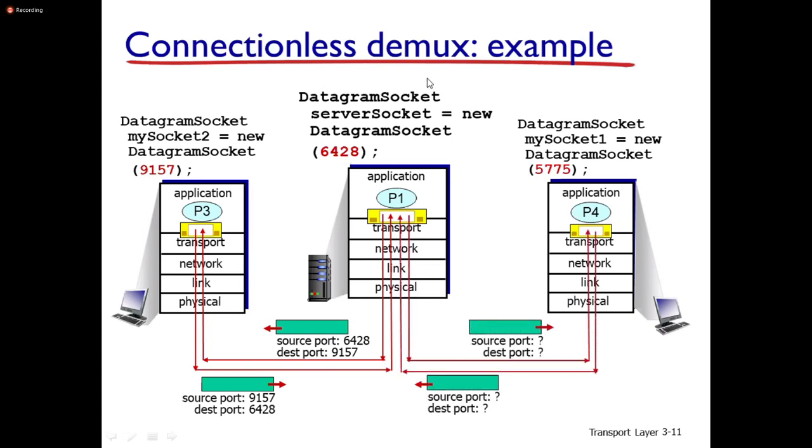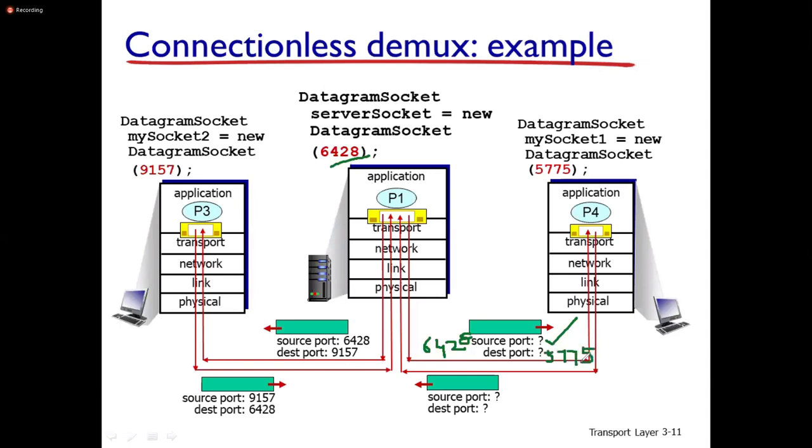Can anyone tell what the source port number is here? The data is coming from 6428, so the source port number is 6428, and the destination port number is 5775.